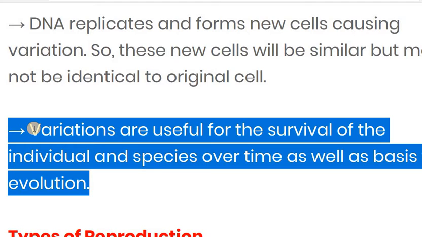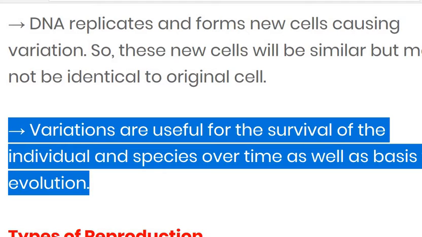Now, what is the meaning of evolution? Evolution means a variation in the species. Due to the variation, a new species arises. That is called evolution. If the variation does not occur, then evolution is not possible.